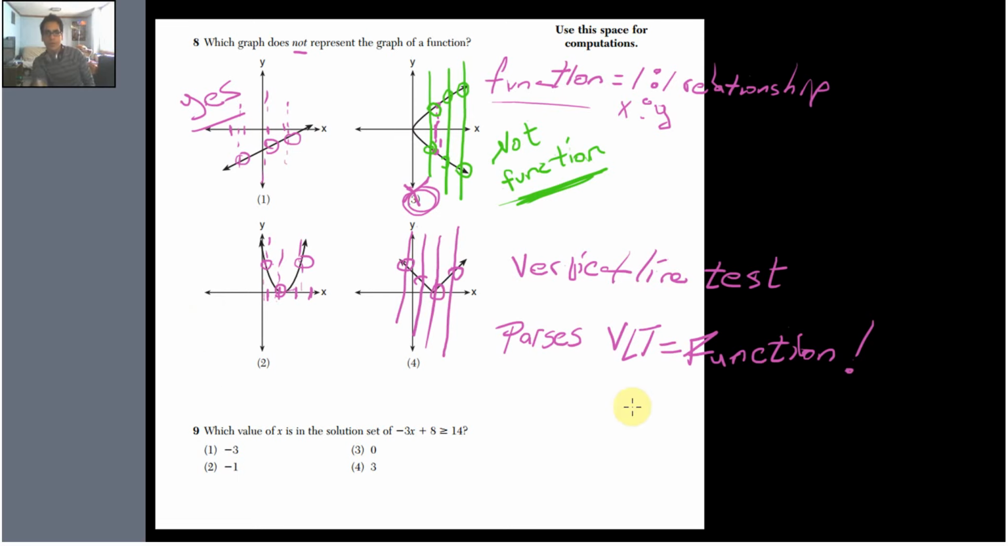I wanted to do number 9, but my computer's gonna die in like 30 seconds, so we'll do 9 next time. I hope you guys enjoyed what you saw here.